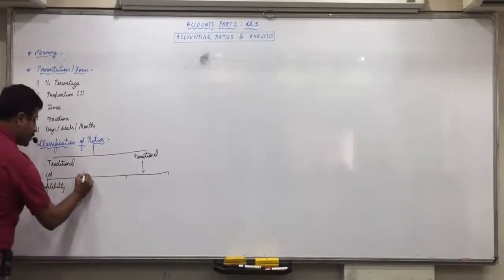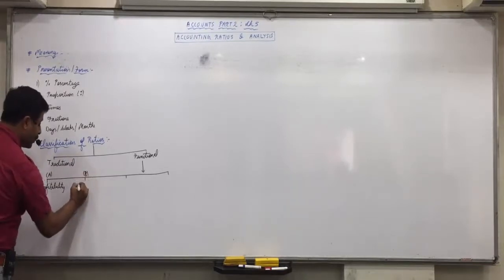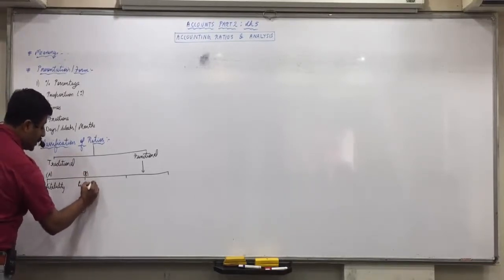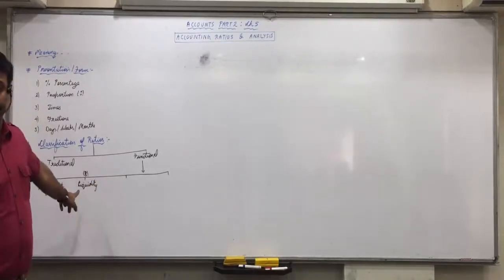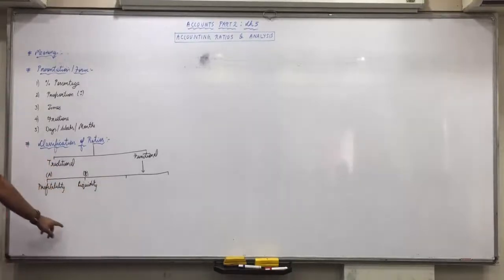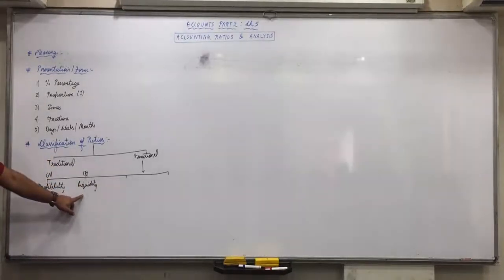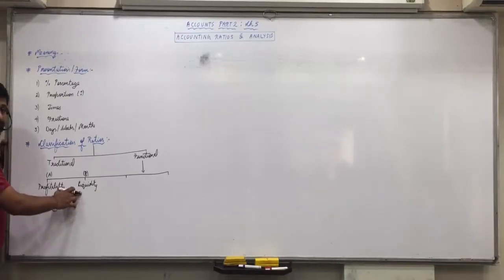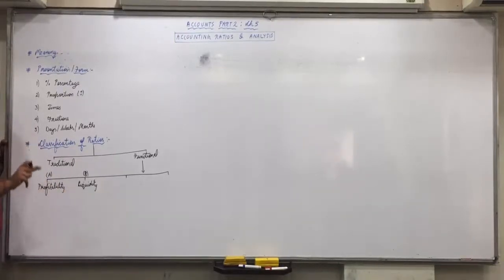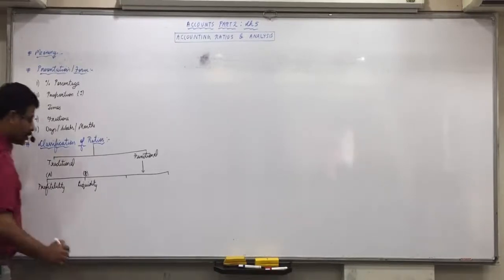So profitability ratios. Second, they show the liquidity of business, means short-term solvency. Within 1 year, will we have enough money to pay the liabilities maturing in 1 year time or not? What does profitability ratios show? Profitability of the business, whether business is earning good profits or incurring loss. What does liquidity ratios show? Short-term solvency. Within 1 year, the business will be able to pay the money or not.